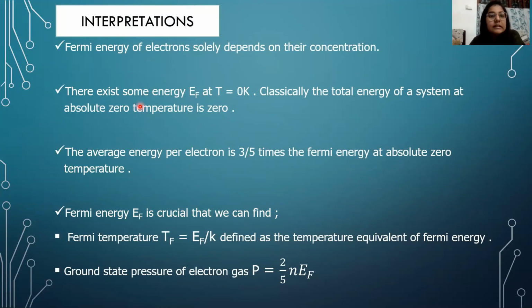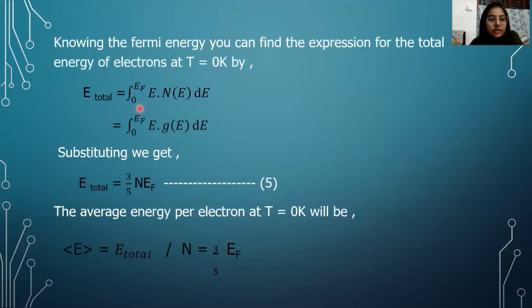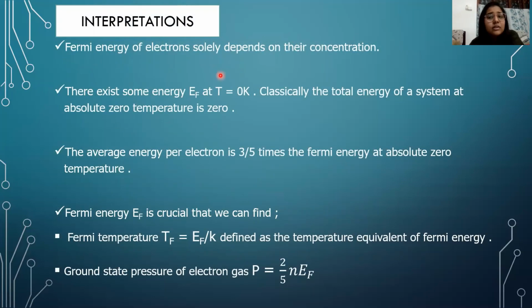Here we have calculated the total energy at T equal to 0 Kelvin. Classically, we assume that the total energy of any system at absolute zero temperature will be 0. That is what classically we expect. But Fermi-Dirac statistics shows us the quantum nature, that is, there exists some energy E_F even at T equal to 0 Kelvin.